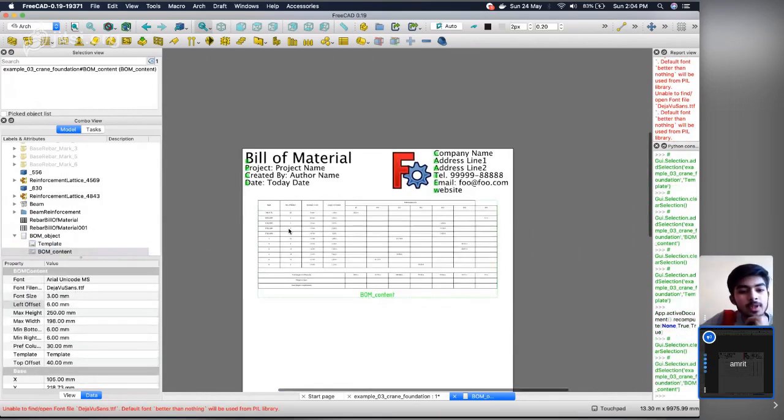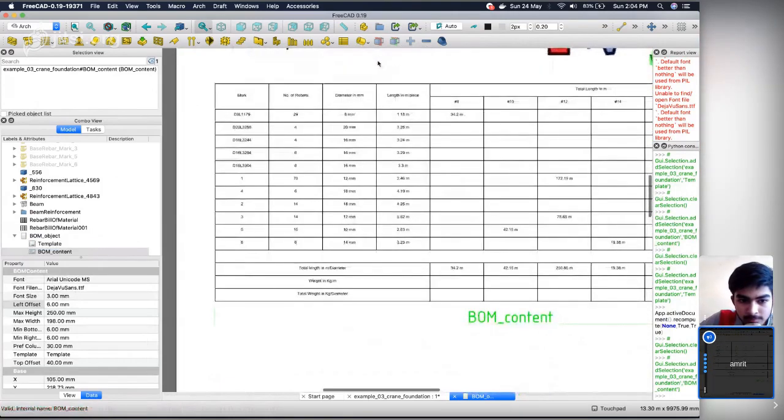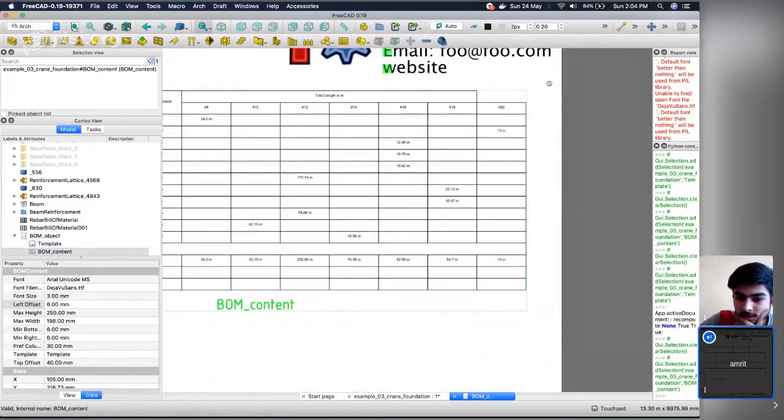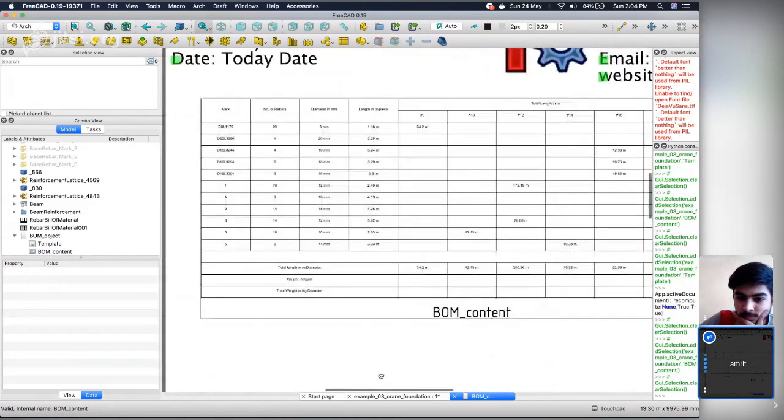Let's see the content. So we have the mark, number of rebar, diameter, length, and the total length.